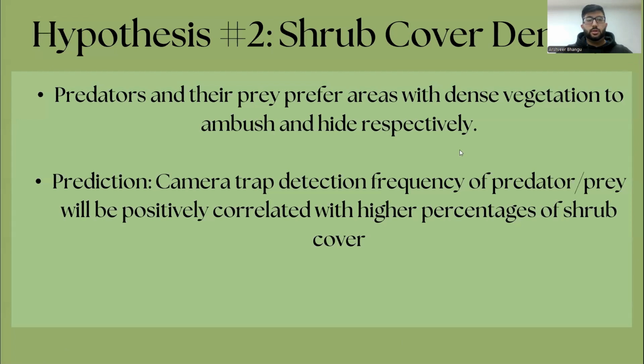These preferences may be species specific rather than a trait common to all predators or all prey. Our second hypothesis was that predators and their prey prefer areas with dense vegetation to ambush and hide respectively. Based on this, our prediction was that camera trap detection frequency of predators and prey will be positively correlated with higher percentages of shrub cover.